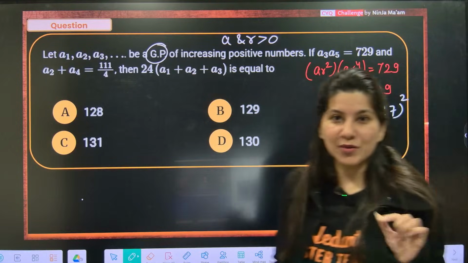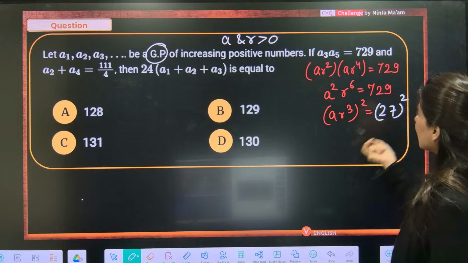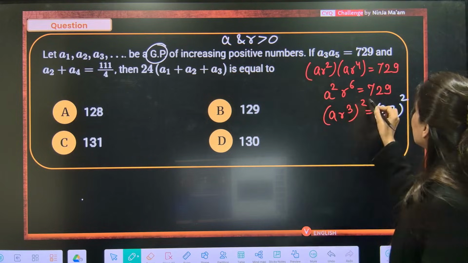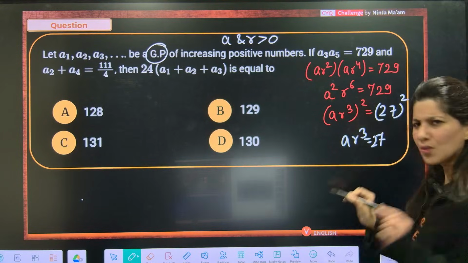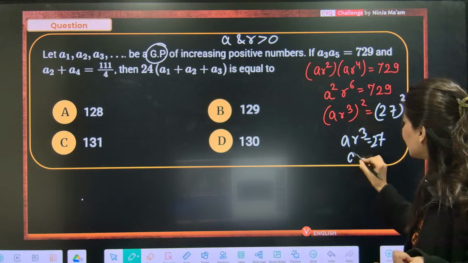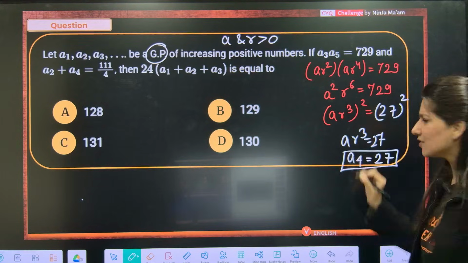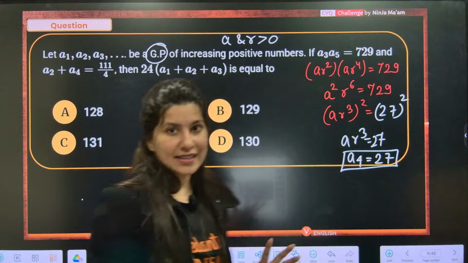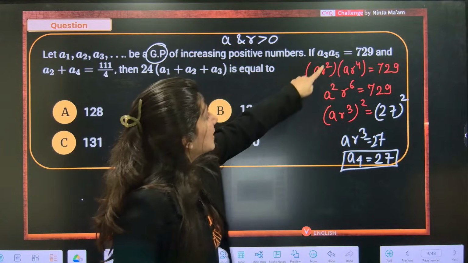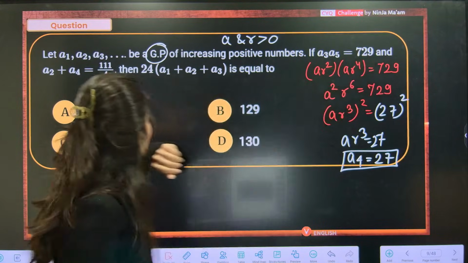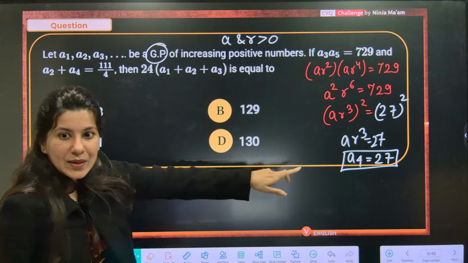You should be aware of it. Practice. 729, remember, good number. Now you know that because the numbers are positive, AR cube is going to be 27. AR cube is nothing but A4, don't you think? A4 is nothing but 27. I hope the formulas of geometric progression are clear. The fourth term is always AR cube, A3 is AR square, A5 is AR power 4. Can you see A4 is 27?